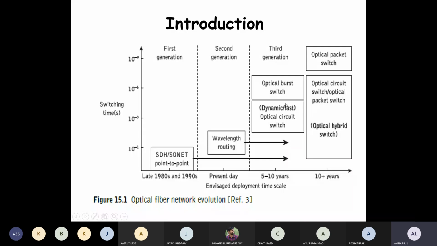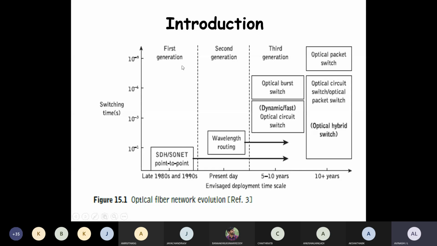In this diagram, you can see how optical fiber network evolution has happened. On the x-axis we have taken the years, and on the y-axis we have taken the switching time, that is, how much time has been taken. In the years 1980 to 1990, that means a period of 1 decade, SDH and SONET point-to-point communication was the first generation.